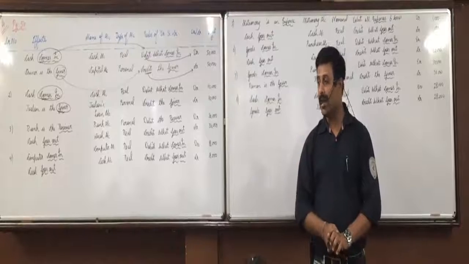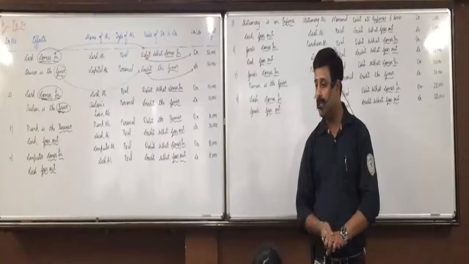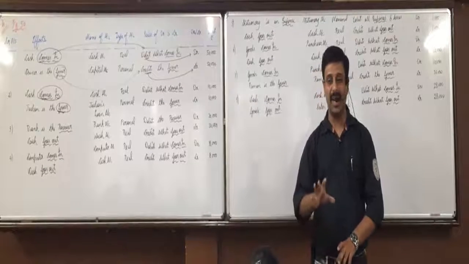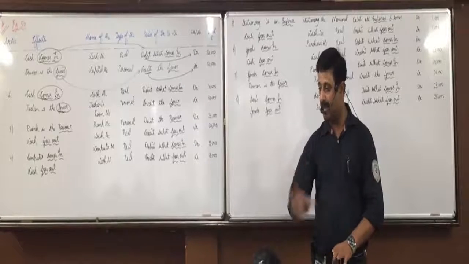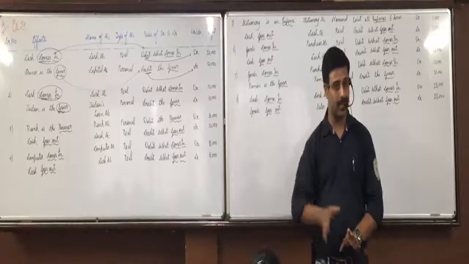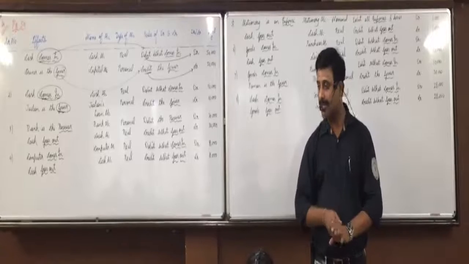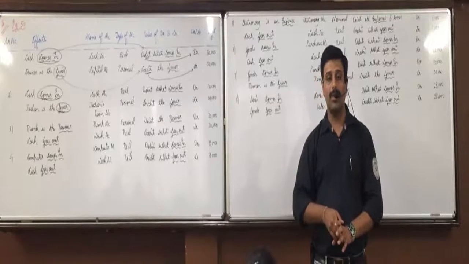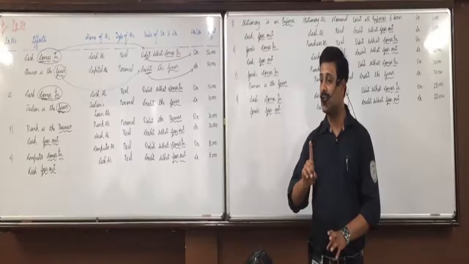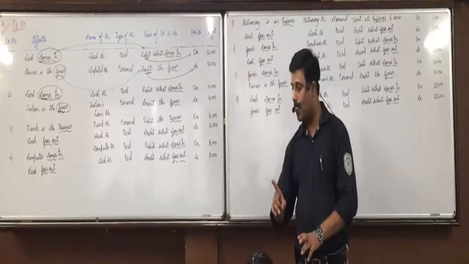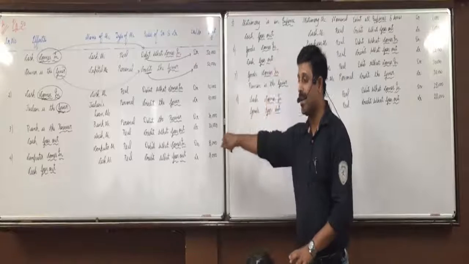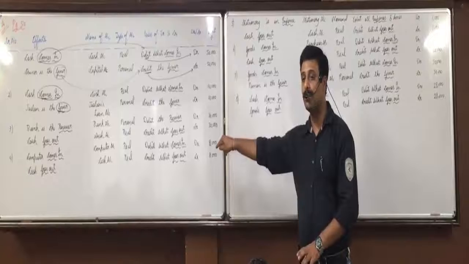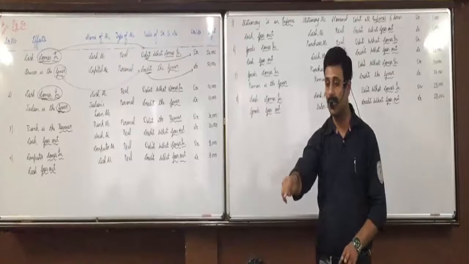Your homework for Monday. Now this chapter from my side is over. On Monday I will be finishing chapter 1 and 2's remaining theory, whatever is remaining. That day will be full for theory. And Tuesday I will start with statistics. Now, for Monday your homework is illustration 10 and 11. And I want it in this format. You cannot copy now. It's in a different format in the question.